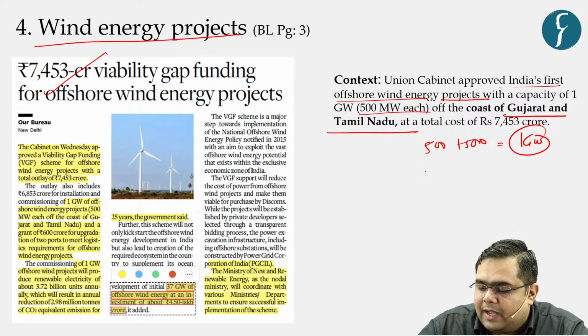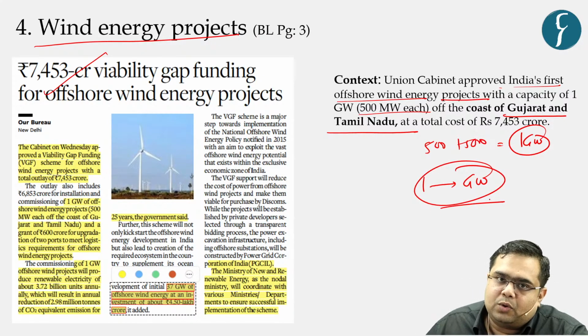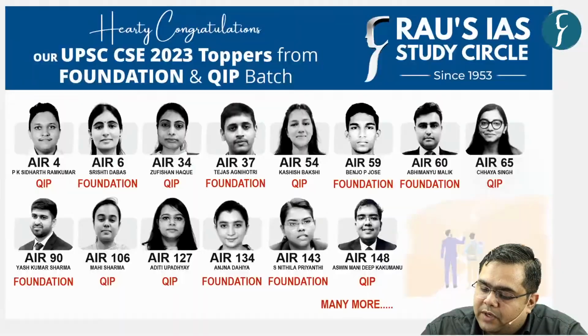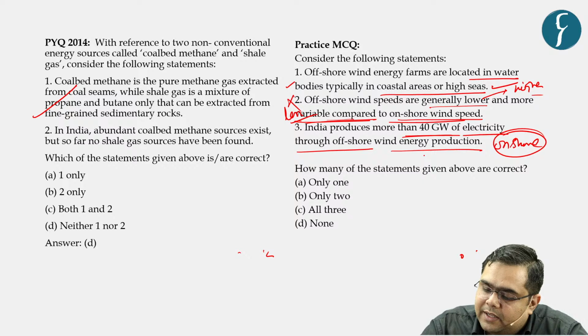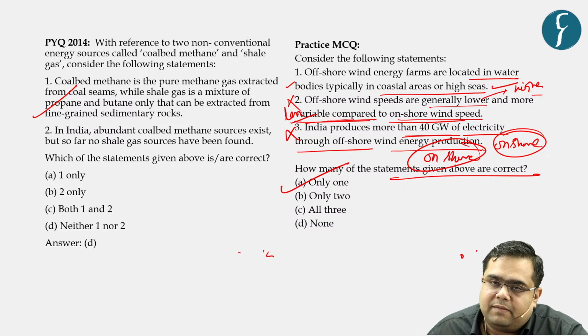After the completion of these projects, India will be producing 1 gigawatt of electricity through offshore projects. As of now, India produces close to 40 gigawatt of electricity, but that is from onshore projects. So statement 3 is again incorrect. How many of the statements are correct? That is only one, right?